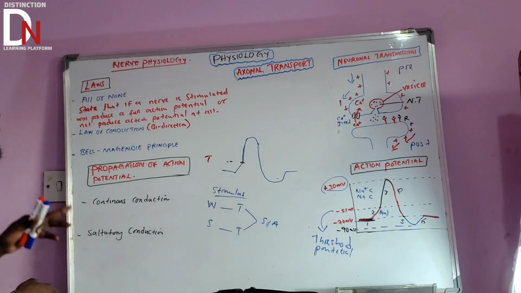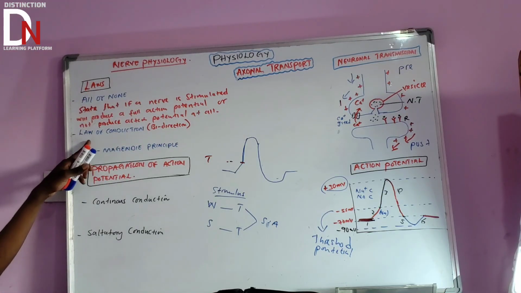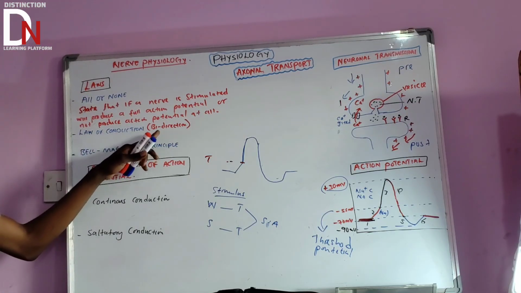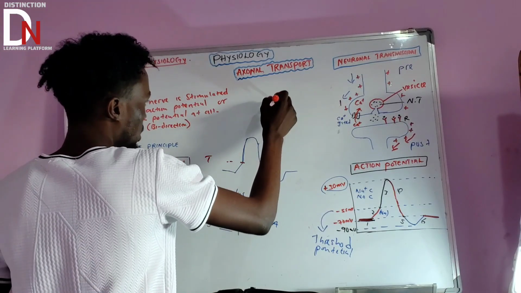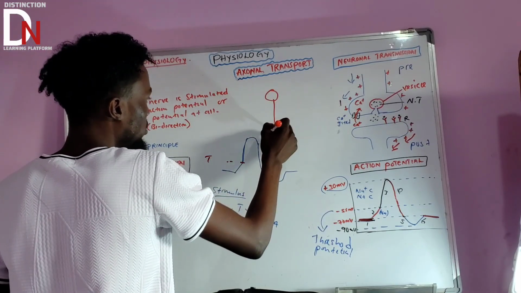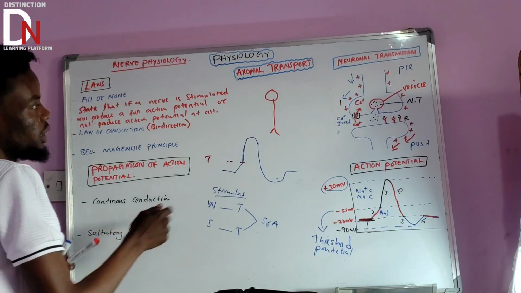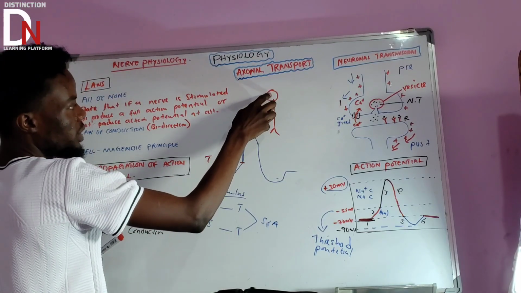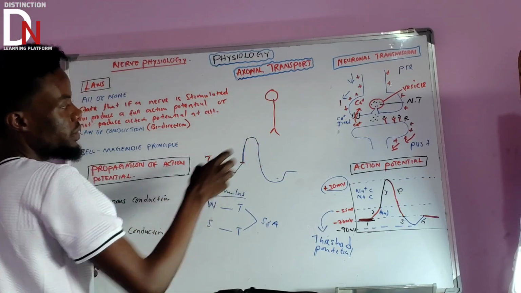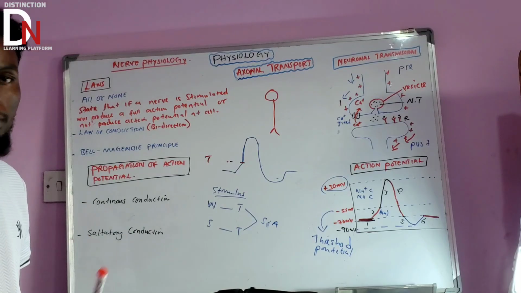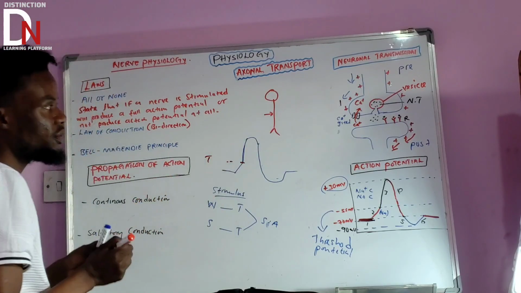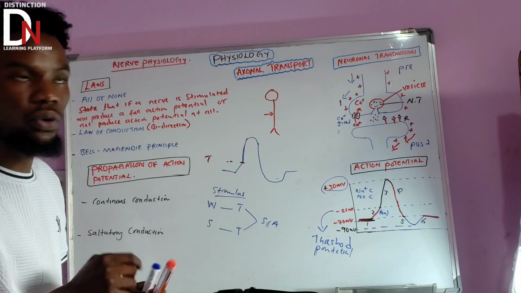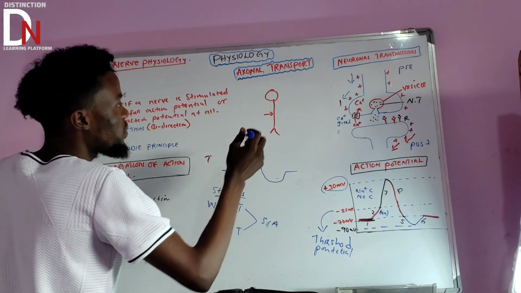Then another one. So this is the first law. The second law is the law of conduction, or bidirectional conduction. If you have this neuron, instead of stimulating it from the cell body, or maybe from the axonal terminal, you decide to stimulate it from the axon here.